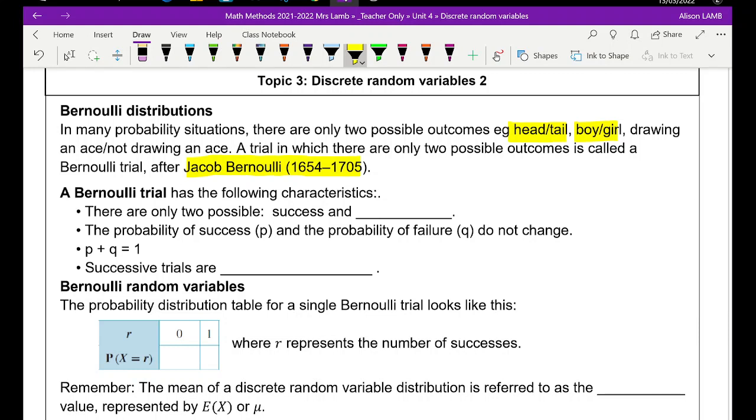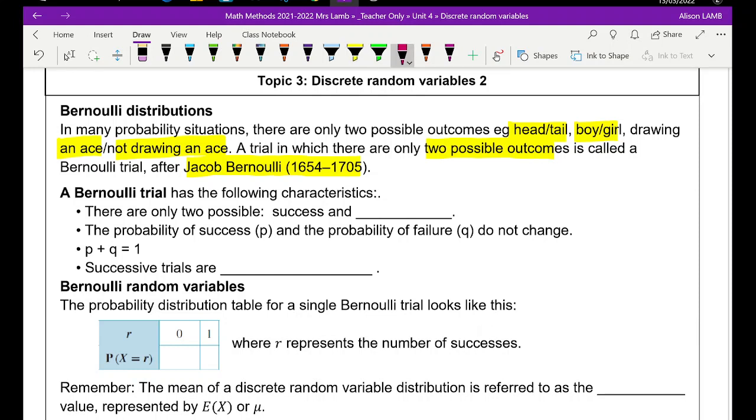A good example would be drawing an ace from the pack. If that's what you're interested in, there is only one other alternative, and that's not getting an ace. So often what we think we can't restrict to two possible outcomes, we find that we can. When we do have two possible outcomes, it's called a Bernoulli trial.